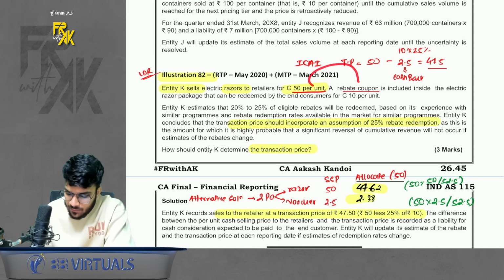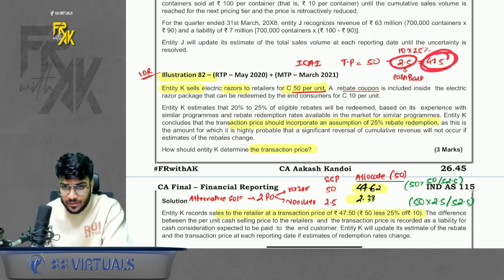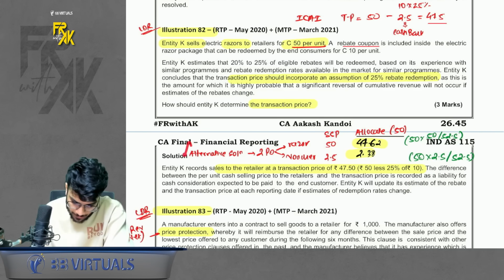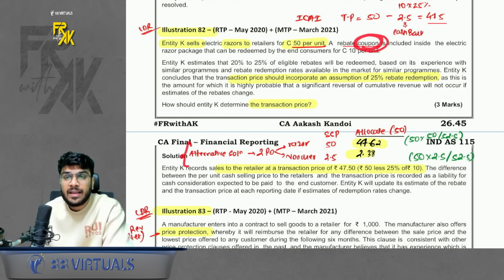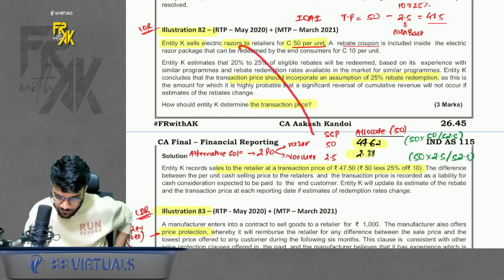And against that we give a rebate coupon. ICAI treats it like a cashback. Assume that we gave a cashback of 2.5. So book the revenue at 47.5. But there is an alternative solution also possible here. Actually, this is a coupon. This is like a voucher. So for a voucher, you don't do it like this, directly reducing 2.5. We bifurcate in the ratio of SSP. The value of the razor was 50.